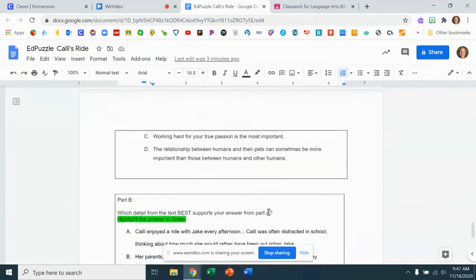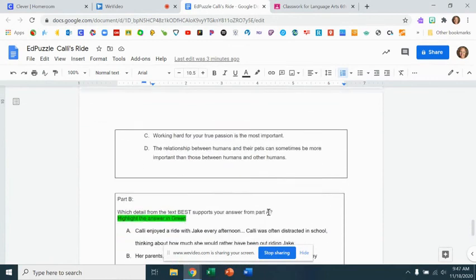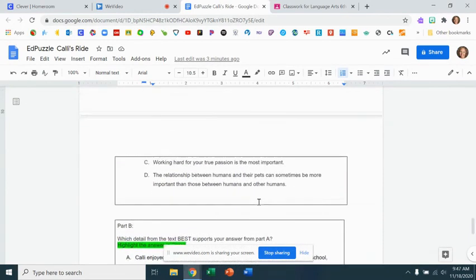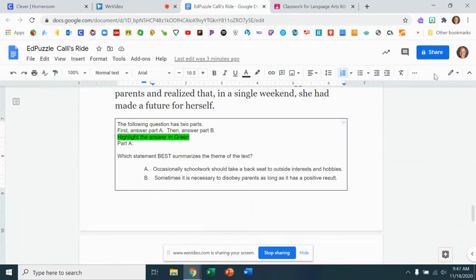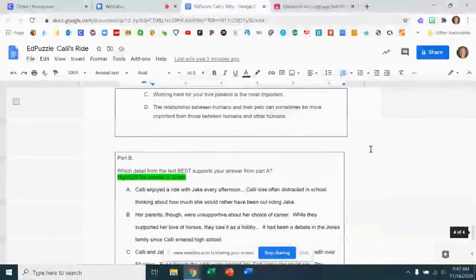Remember, you are to highlight these. Yes, the Edpuzzle is asking you for these answers, but you are to highlight them on your Google Doc. And then once you have finished the assignment, you are to click Turn In. Okay, and that concludes the assignment.